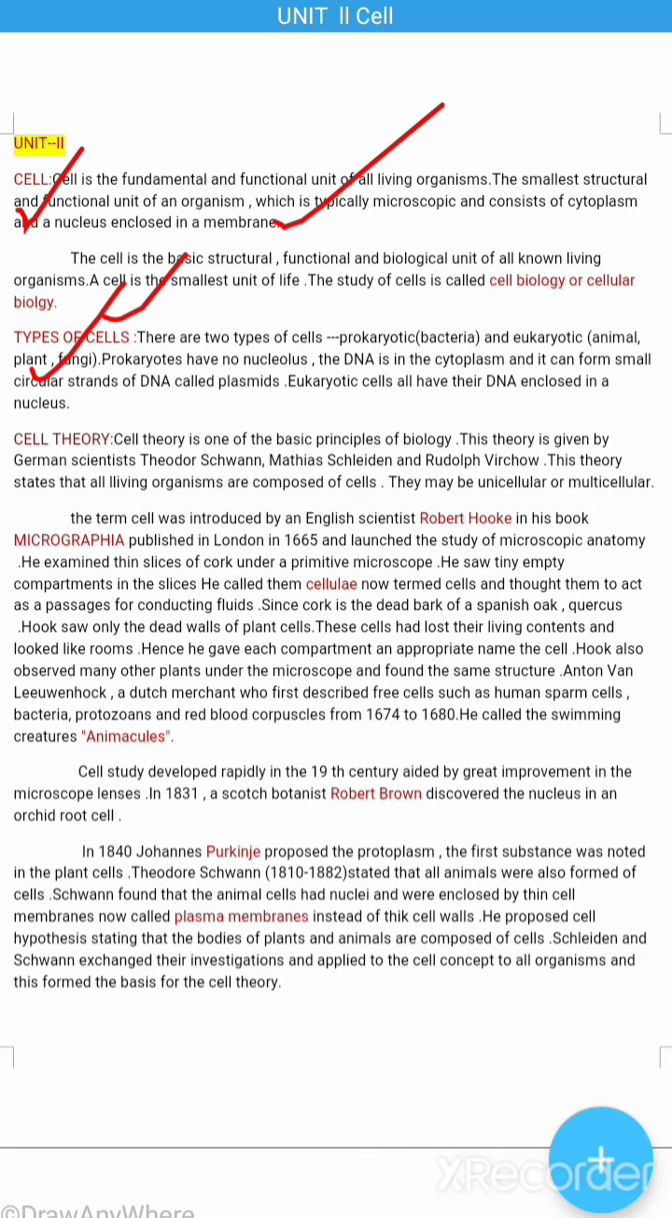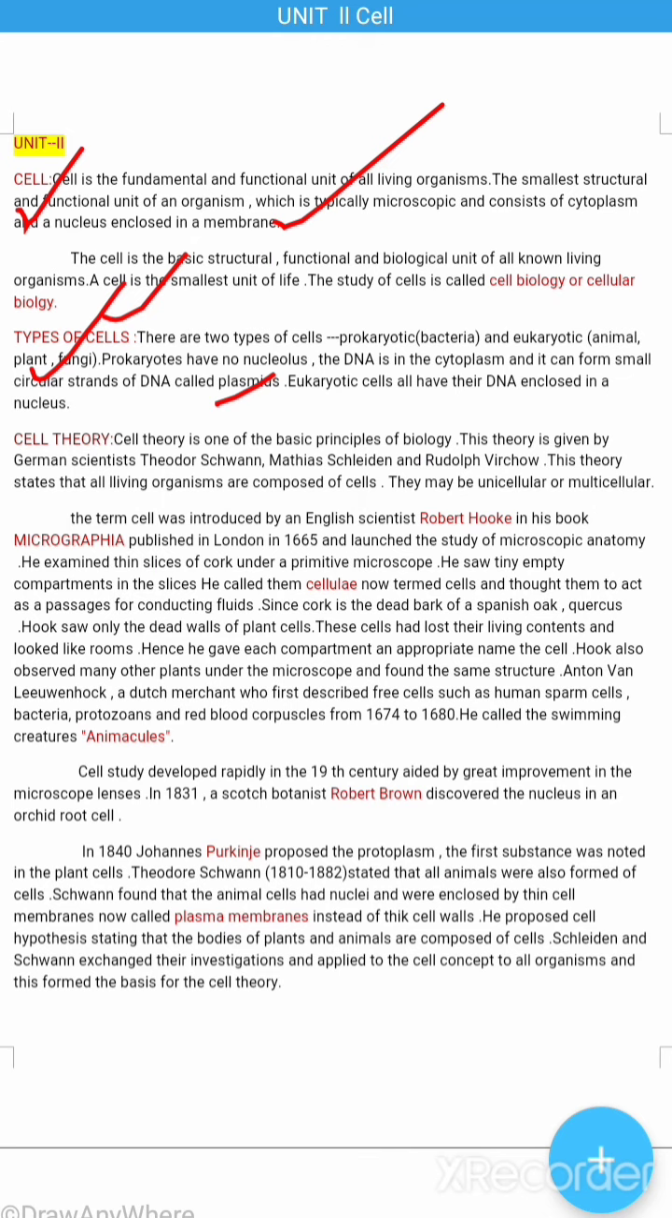prokaryotic and eukaryotic. Prokaryotes have no nucleus. The DNA is in the cytoplasm and it can form small circular strands of DNA called plasmids. Eukaryotic cells all have their DNA enclosed in a nucleus.